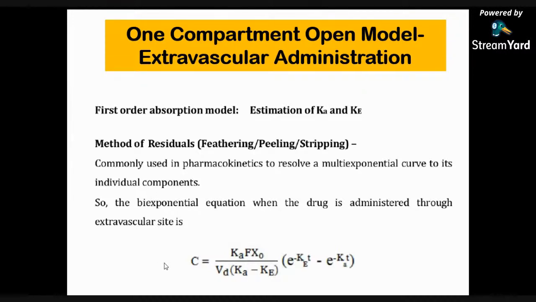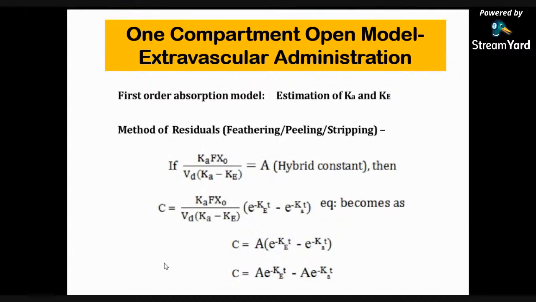So the next part is the same method of residuals. If Ka into F into X0 upon Vd into (Ka minus Ke) is equal to A, which is the hybrid constant, then the equation becomes C is equal to A e to the minus Ke t minus e to the minus Ka t.